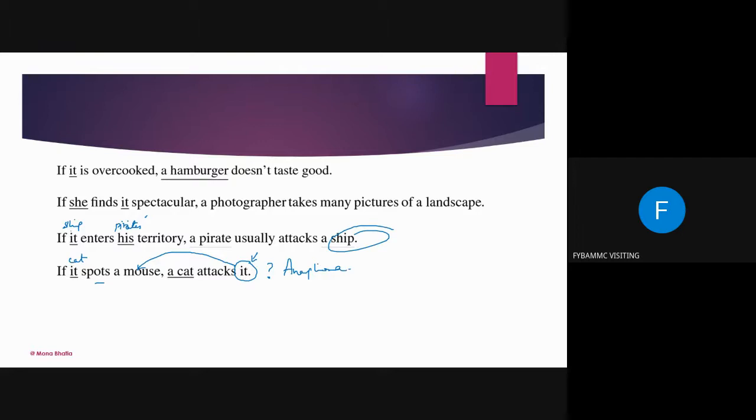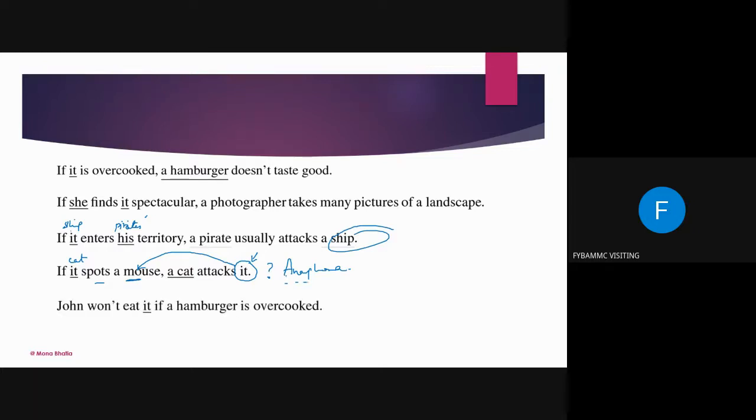Because here we are trying to take the reference backward. So when we take the reference backward, it is anaphora. It means a mouse was used previously in the sentence, not in the later part of the sentence. Are you getting this point? Yes, ma'am. Yes, understood. Very nice.